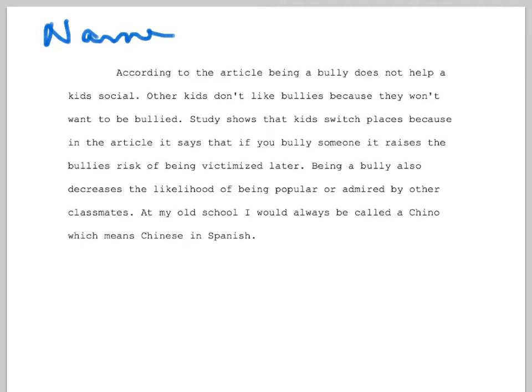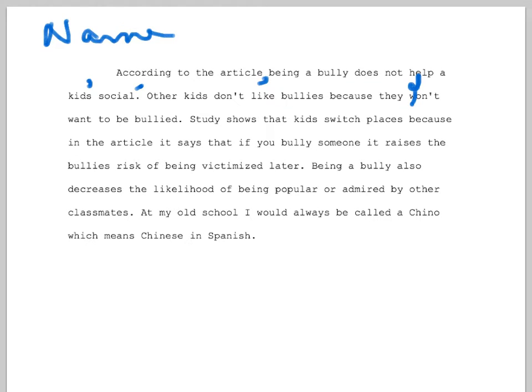Okay, so let's start out. Let's just read it sentence by sentence. According to the article, comma, being a bully does not help a kid's social, you forgot the word status here, and also the social status belongs to the kid, so we need an apostrophe to show that it's one kid's social status. Other kids don't like bullies because they don't, not won't, I think that was just a typo, they don't want to be bullied.